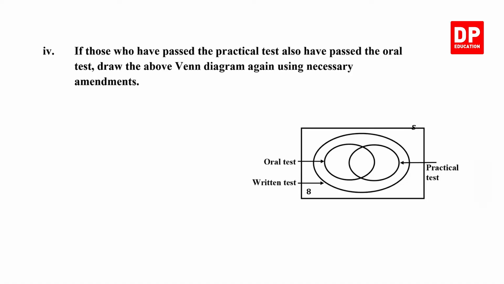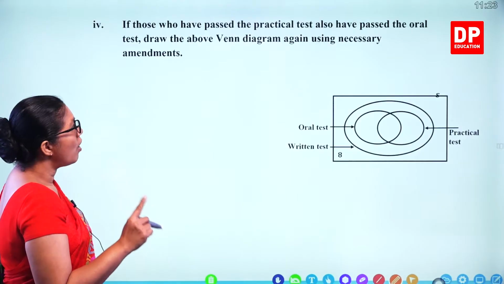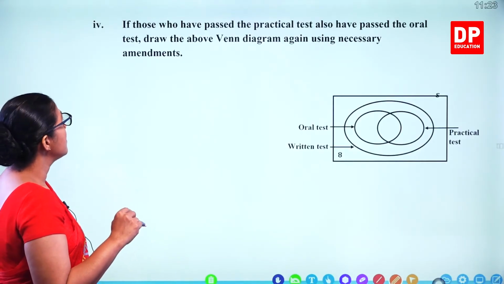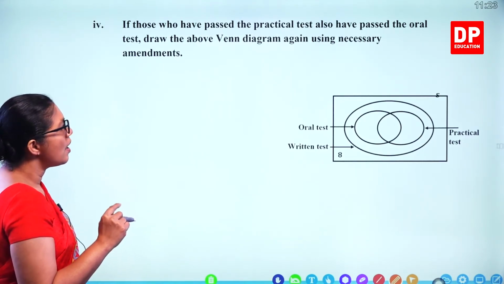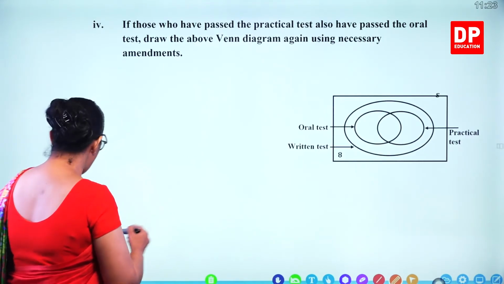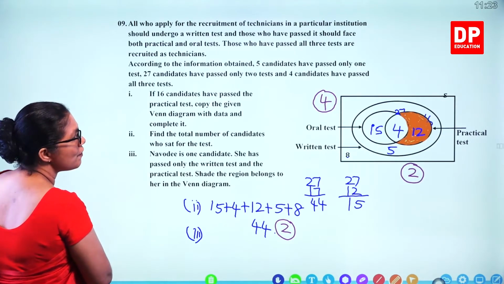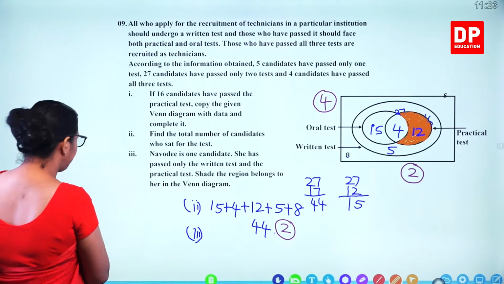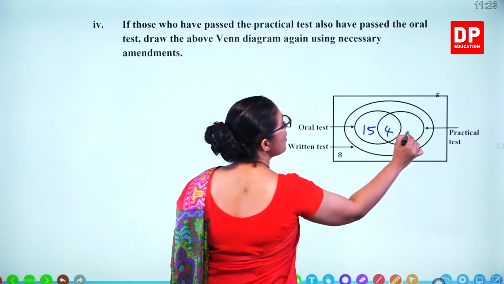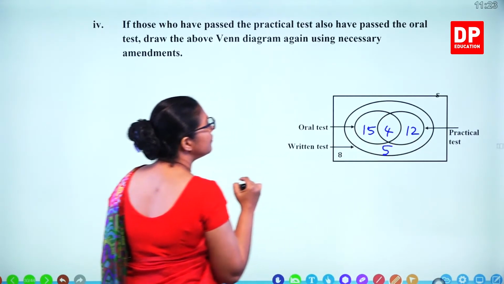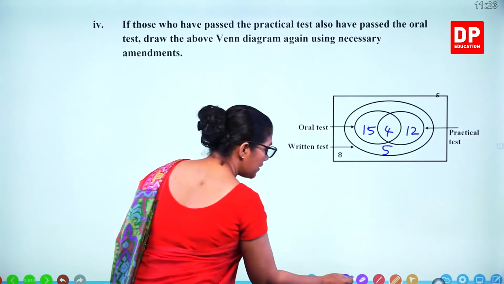If those who have passed the practical test also have passed the oral test, draw the above Venn diagram again using necessary amendments. So first we'll write down the numbers. 15, 4, 12, 5. Now we need to draw the diagram again.